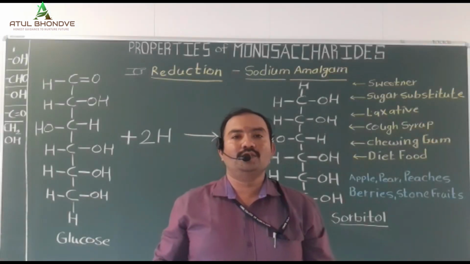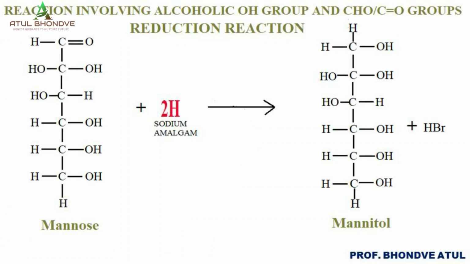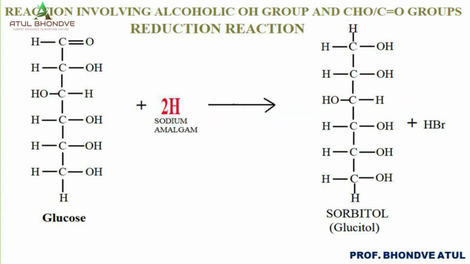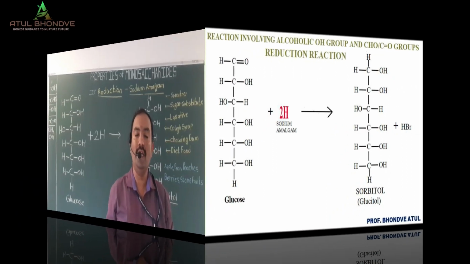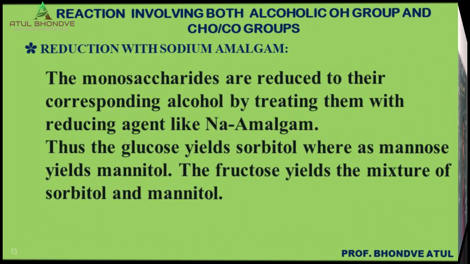Glucose yields sorbitol, mannose yields mannitol, and fructose yields a mixture of sorbitol and mannitol. Sorbitol is commercially obtained from starch extracted from potato, and it is widely used in different products. The salts and derivatives of sorbitol are also used for different purposes. Next is the reduction of mannose.